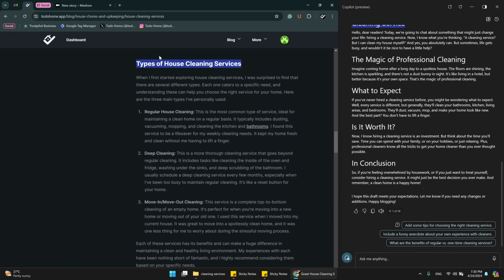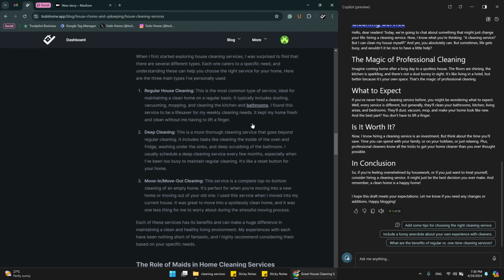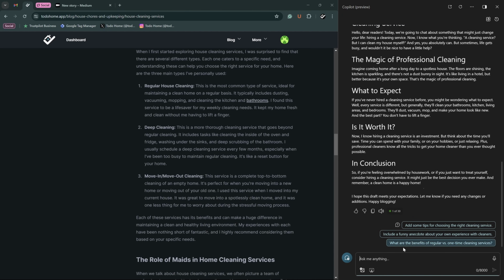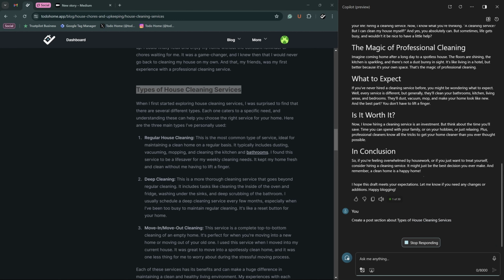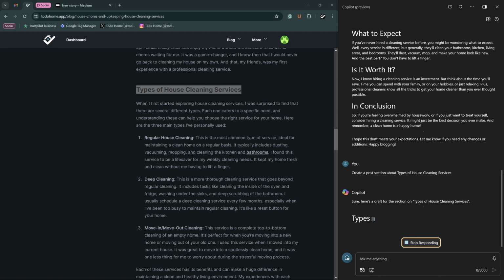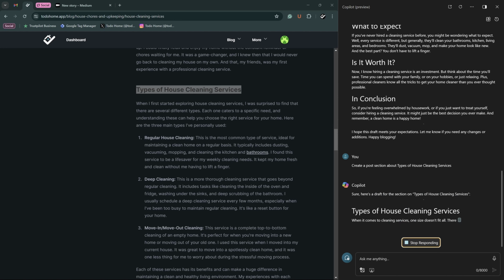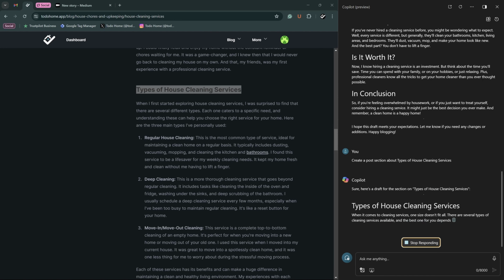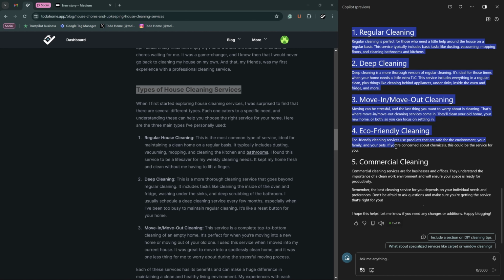I think we need to add a section about types of house cleaning services. So we will ask our ChatGPT about it. Let's see what we will get. I expected to create a section that will be enough to consider this article a complete piece. It looks good. I like it.